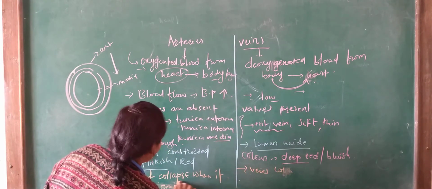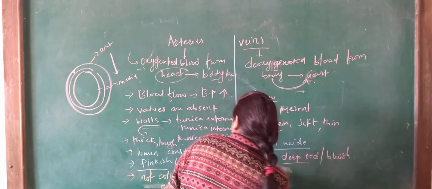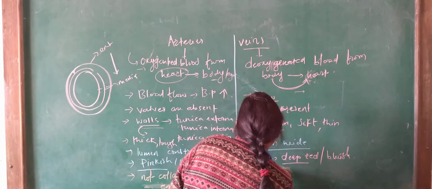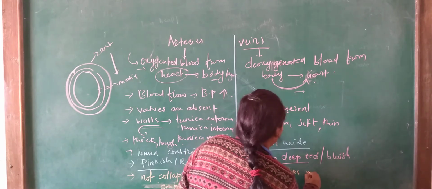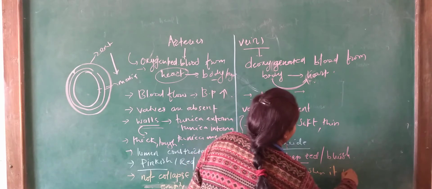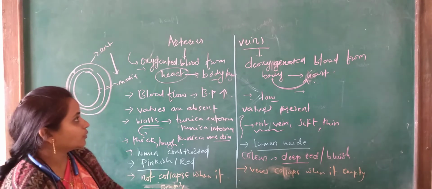When it is empty, at that time the vein collapses. This is one of the differences between the arteries and veins.